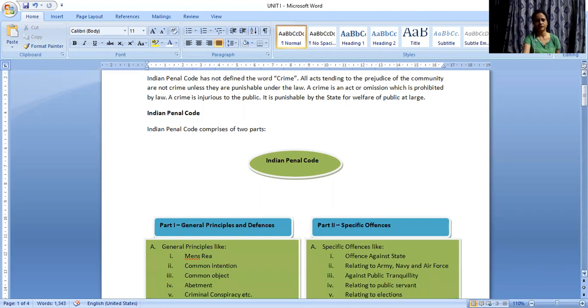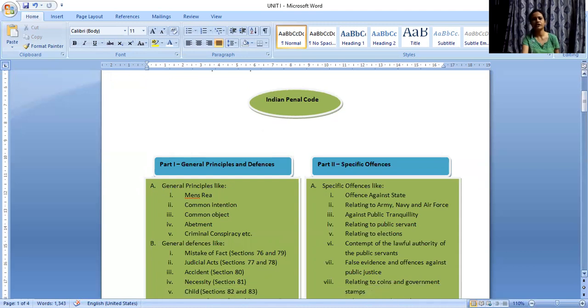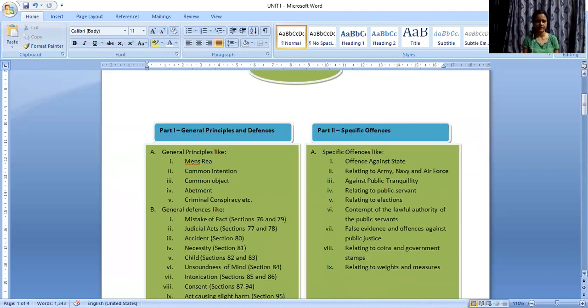Now, the Indian Penal Code basically has two different parts. The entire Indian Penal Code with 511 sections, we can divide into two different parts. The first part talks about general principles and the defenses that are available.